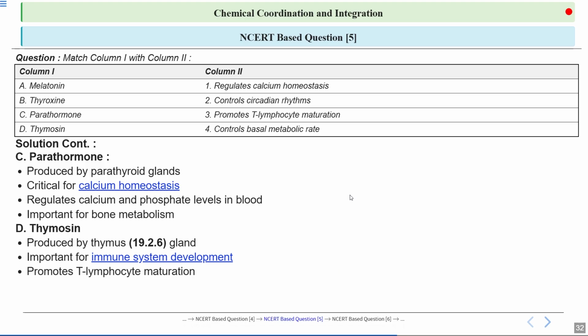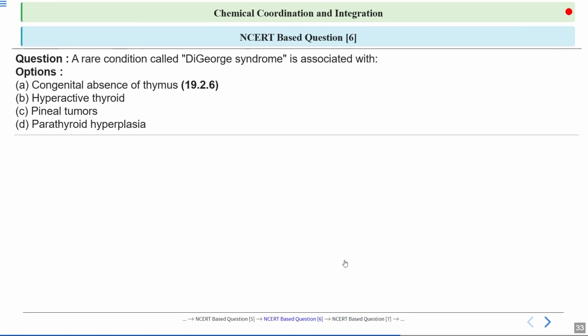So it supports the development of T lymphocytes, enhancing their ability to recognize and respond to pathogens. So it plays a key role in strengthening the immune system's adaptive response by ensuring that T cells are fully functional and prepared for immune challenges. So they are important for immune response as well.